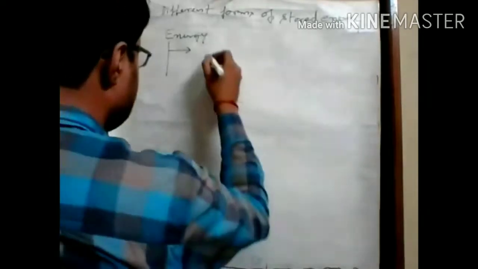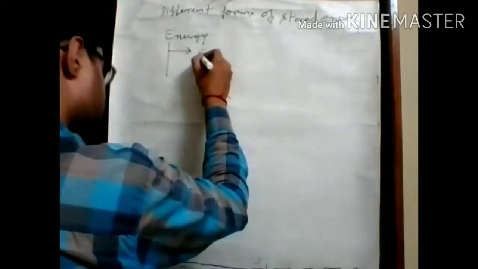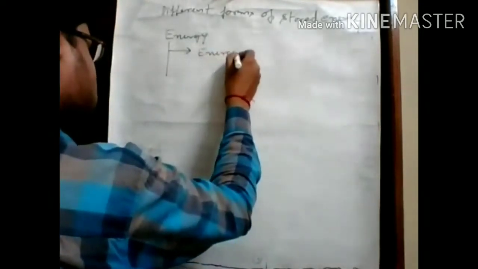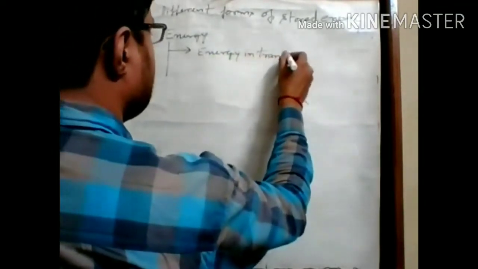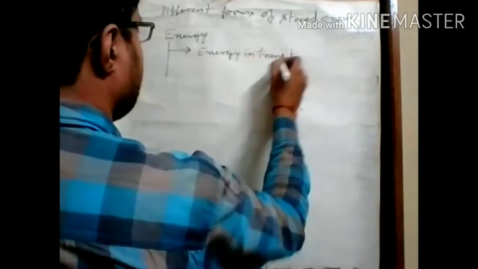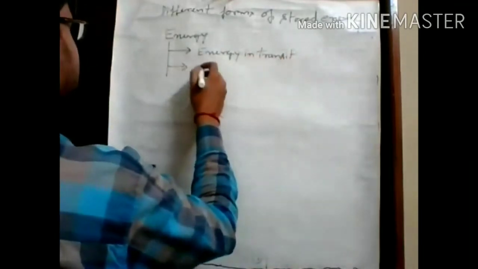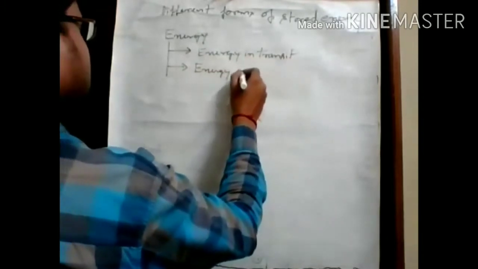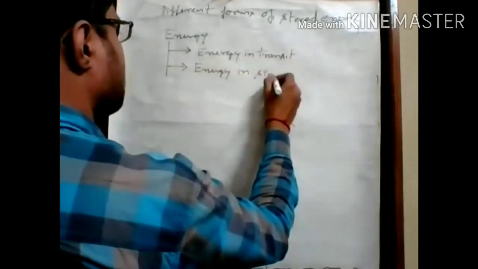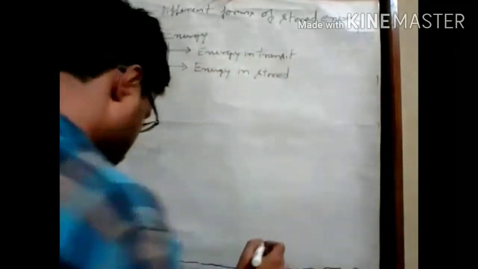The first one is energy in transient, and the second one is energy in storage. So here we can divide it into two forms.